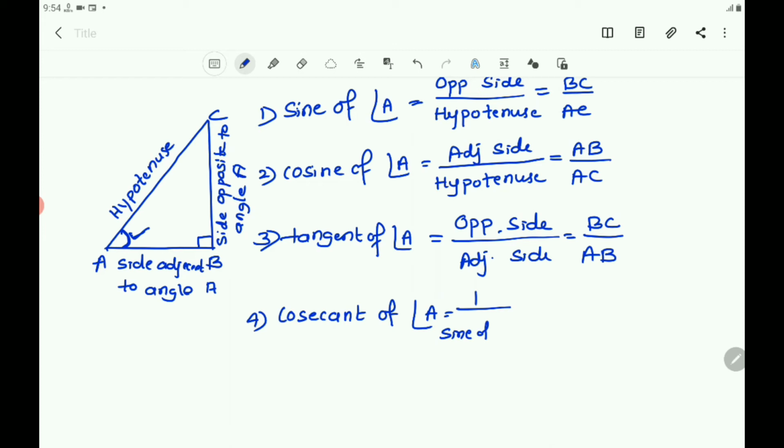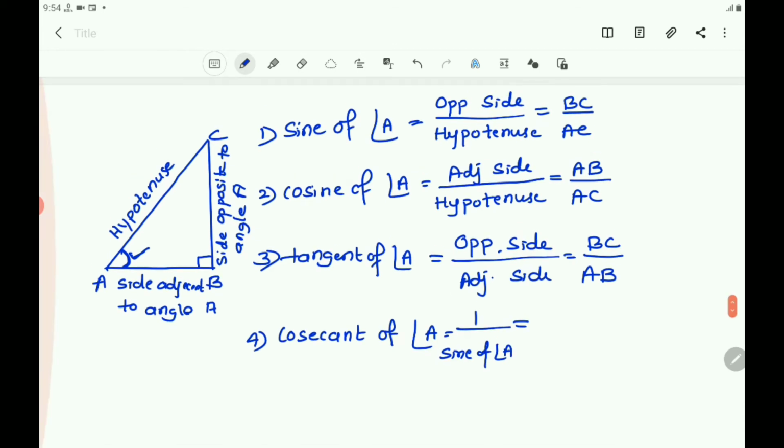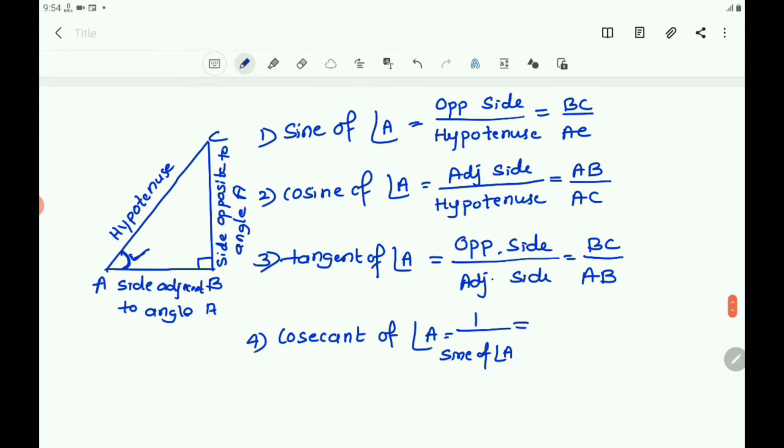Sine of angle A is opposite side by hypotenuse, that is O by H. The reciprocal means hypotenuse by opposite side, that is AC by BC.